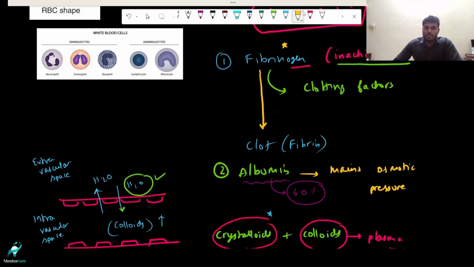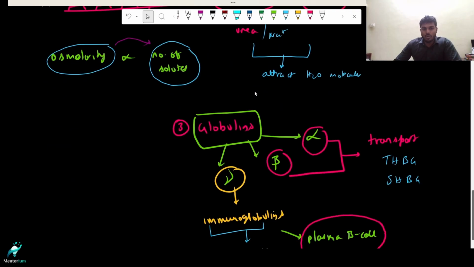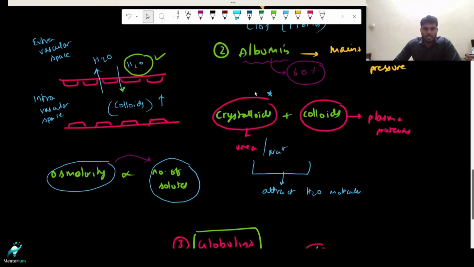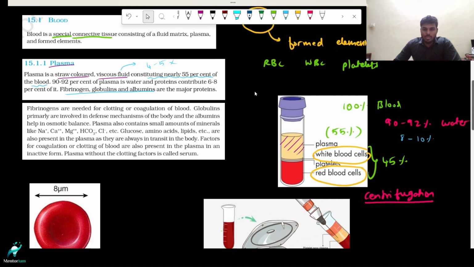And you have your albumin. This albumin maintains the osmotic pressure. And you have your globulins, which have immune function as well as transport function. I hope these things are clear. And plasma almost constitutes 55% of blood volume. Now let's see what is given in NCERT. Here you see fibrinogens are needed for clotting, coagulation of blood. Globulins are primarily involved in defense mechanisms of the body, and albumins help in osmotic balance.